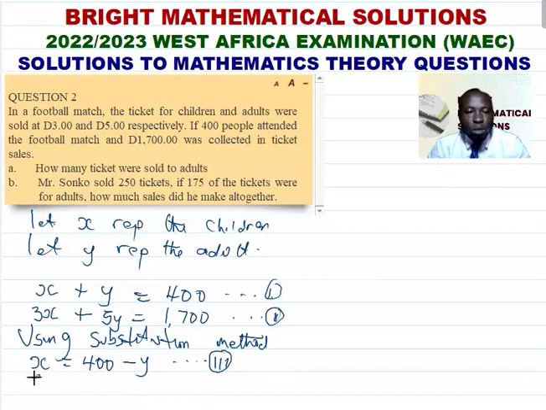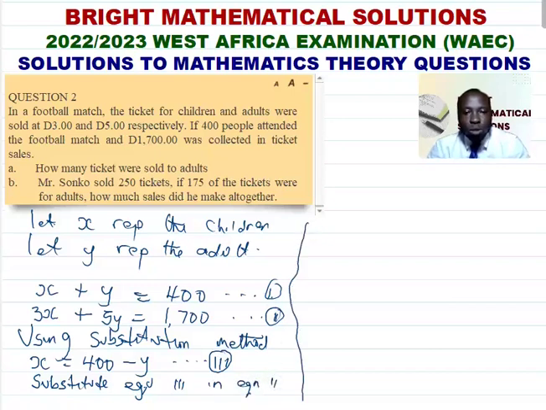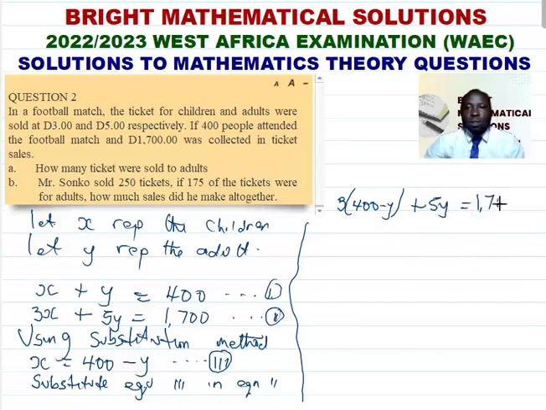Now substitute equation 3 in equation 2. So that will now become 3 times (400 minus Y) plus 5Y equals 1,700.